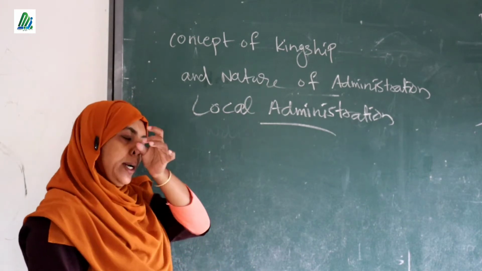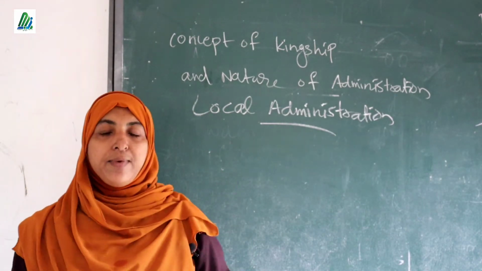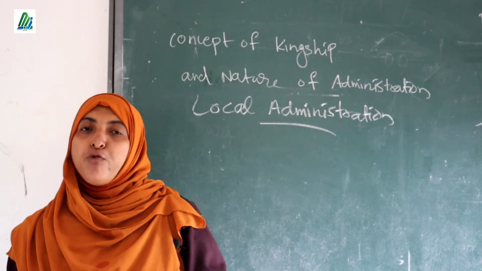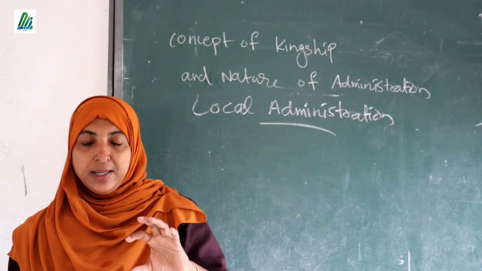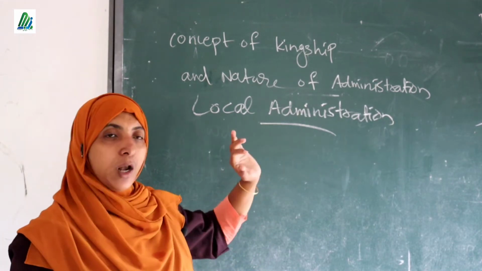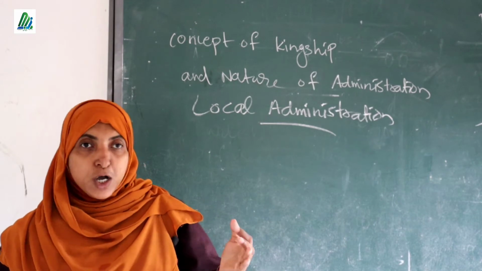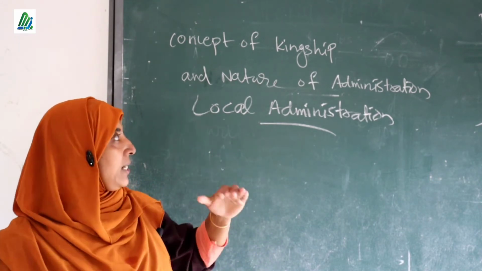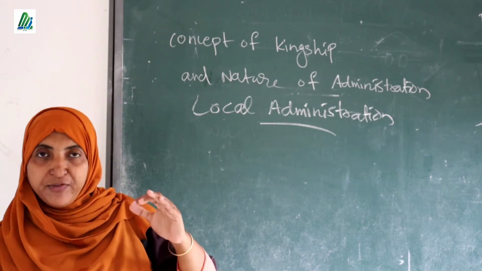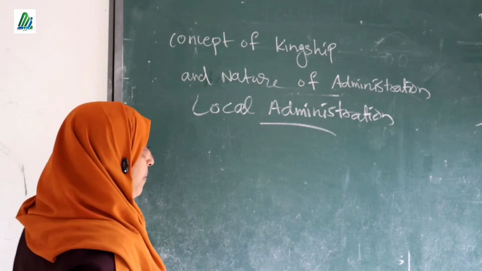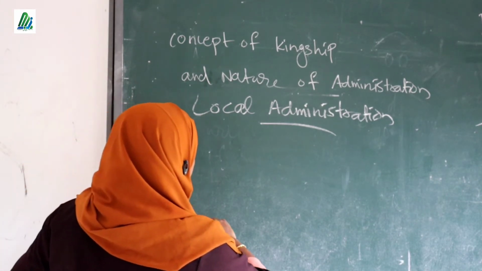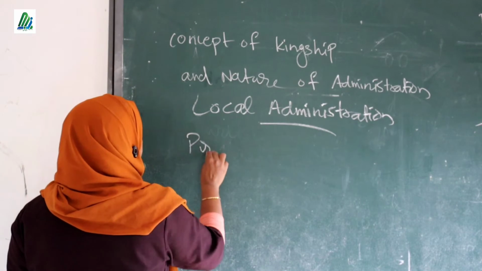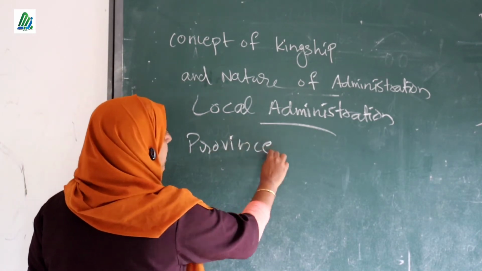We already discussed that these rulers divided their country into different parts for better administration. The most important part was the local area, or we can say the village area. So for better administration, they divided their country into different parts.